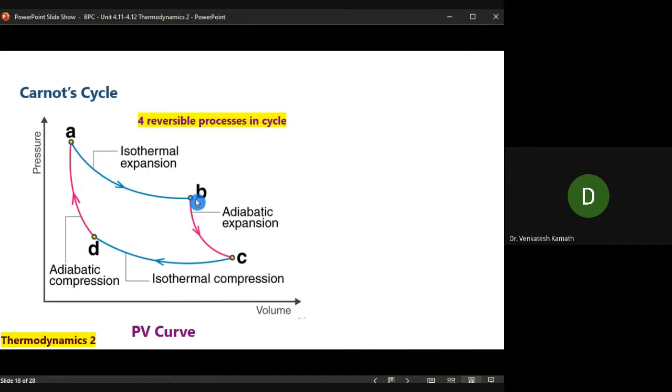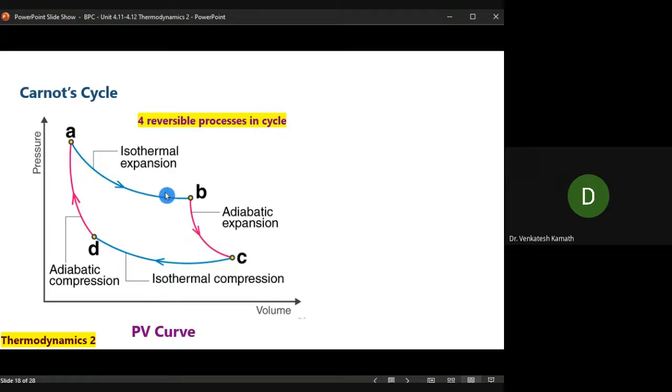As I told you earlier, once Shirisha had asked me the question, I'll just point out at this point here. There are 2 ways. When I come back to this point, I'll tell you. This is the isothermal expansion, and here it is adiabatic expansion. Adiabatic means heat is not lost to the surrounding. In the isothermal case, temperature remains constant, so the temperature here is same as the temperature here. Here it is adiabatic expansion, means the system is expanded, volume is increased, but with a change in temperature.